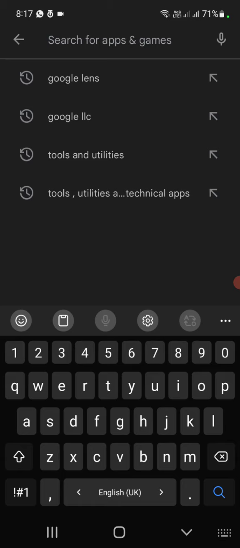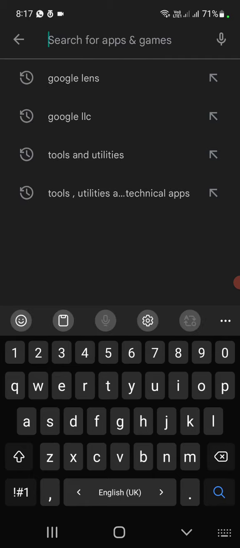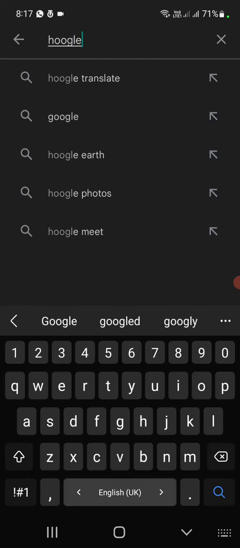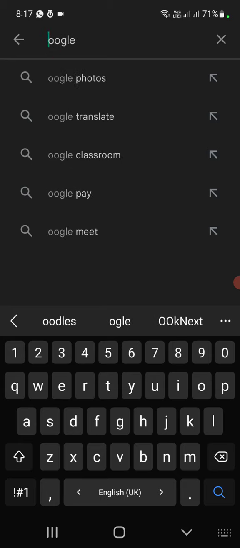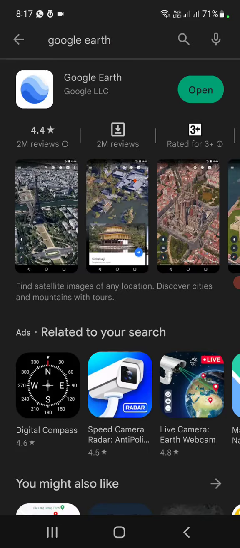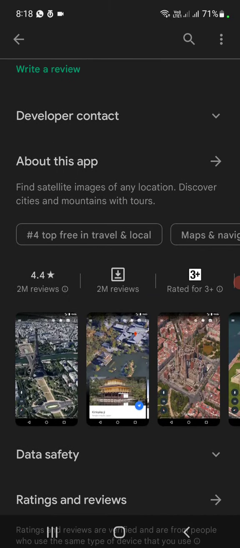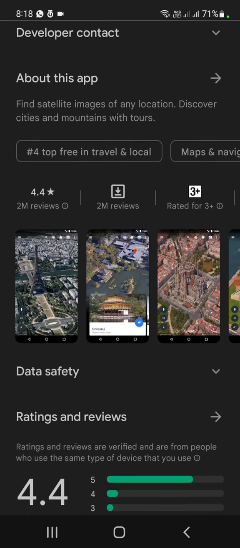So today we are going to search for an app, tell you about this app, and give you a demo. Google Earth. So here it is. This app lets you find satellite images of any location and discover cities and mountains with tours.